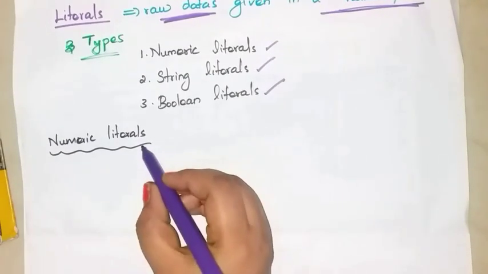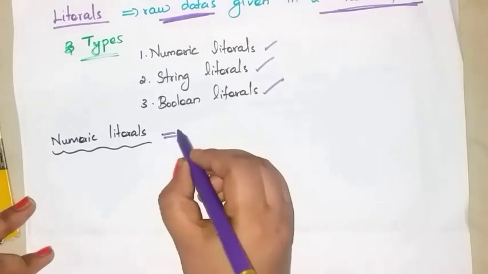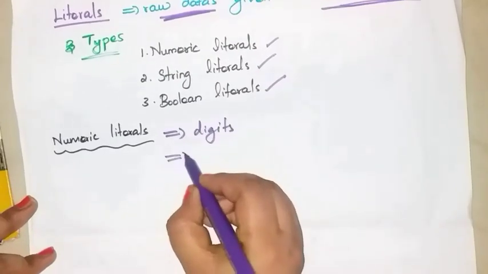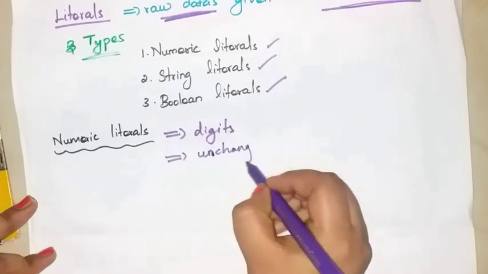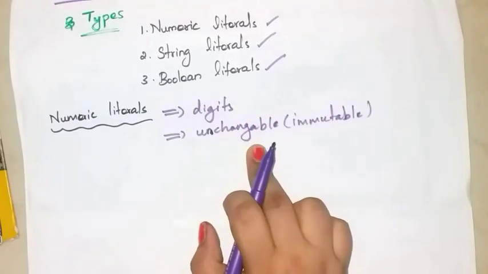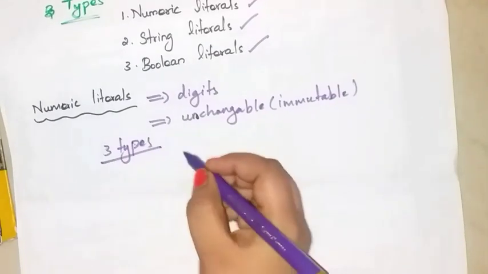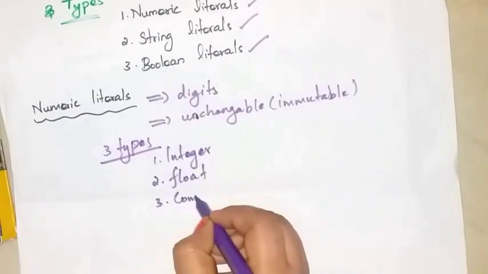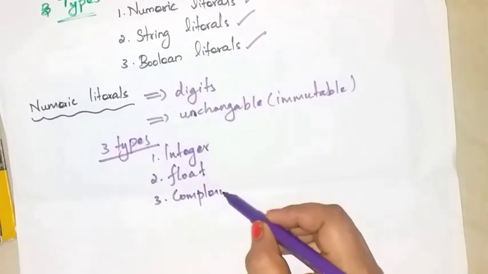So first, numeric literals. Numeric means what? Numbers. It consists of digits. Digits only. And these literals are unchangeable, which means immutable. Unchangeable. So it consists of digits and these literals are unchangeable, which means immutable. There are three types of numeric literals. What are they? Integer, float and complex. Integer numeric literal, float numeric literal, complex numeric literal.